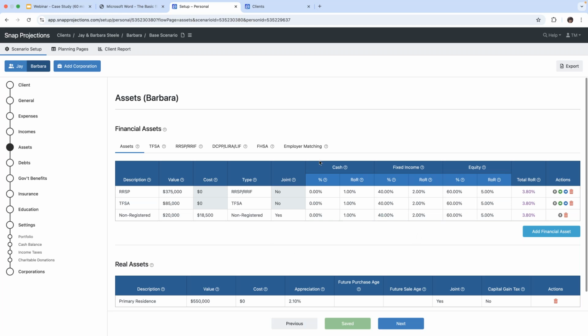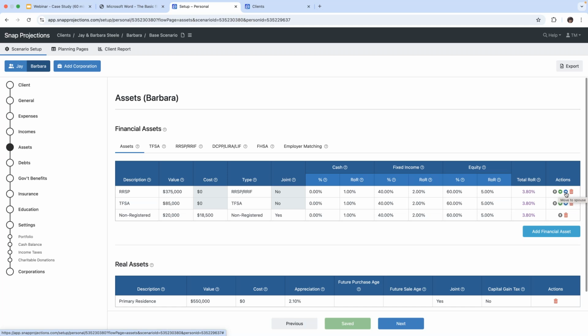Now you will see here that we have a few buttons under our actions column. The gray icon with the up arrow is just if you want to change the order of your assets. The green one is to copy the asset to the spouse, because oftentimes our clients will have the same type of accounts. So that saves you some inputting there.